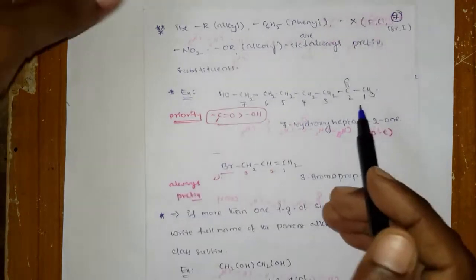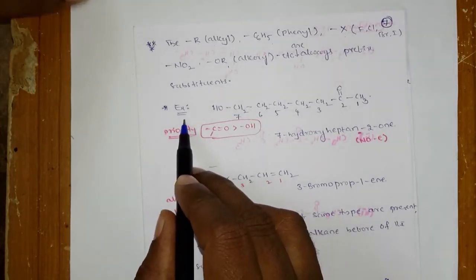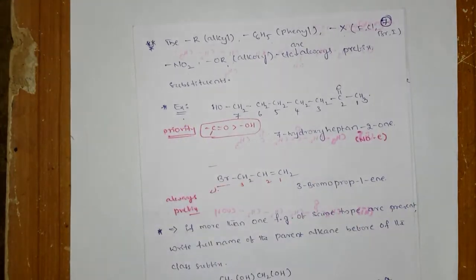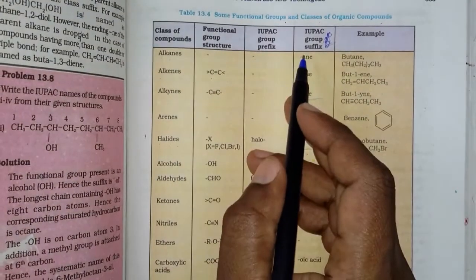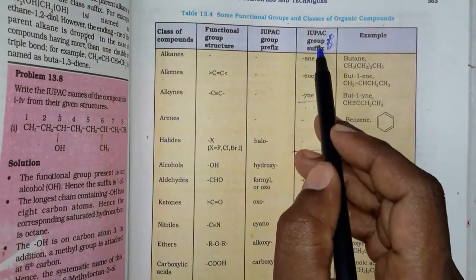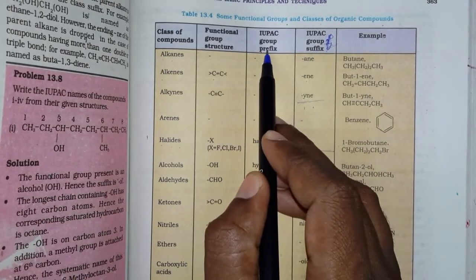Okay, right. So then you will understand very easily when you look at these examples, okay. Yeah, so before going to this, we have to see the table also. What is the table? Here, this is the table. So this is the suffix and this is the prefix. IUPAC suffix and IUPAC prefix.